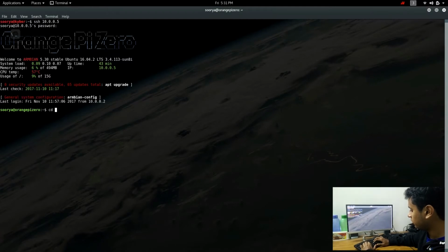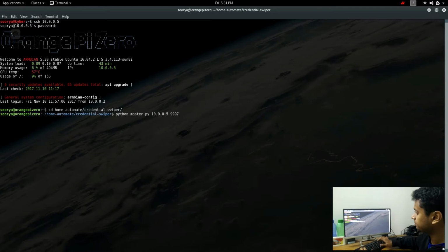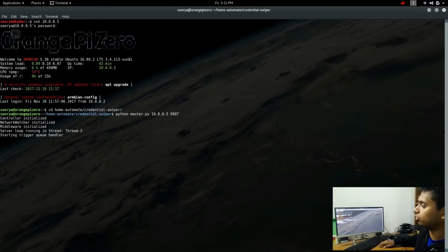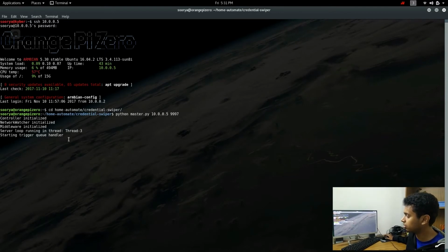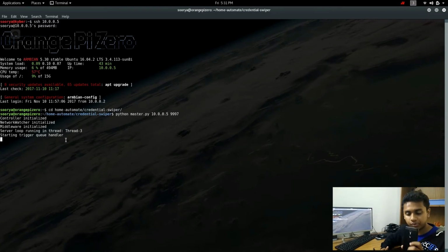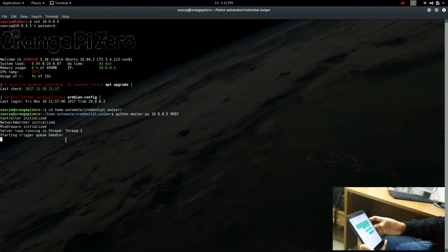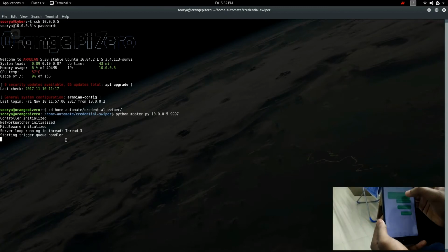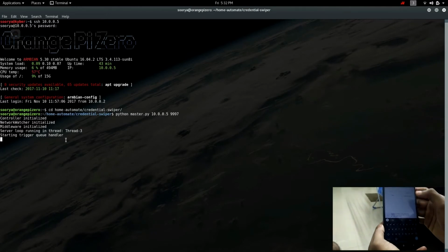So change my directory and launch the automation script on port 9097. Alright, looks like we're ready to go. So now, as you can see here, the controller is now waiting for a command. Now, this is a friend's phone, and I've preloaded some messages just in the interest of this demonstration. I have a command to log into ION. I'll forward that to the Helios controller.